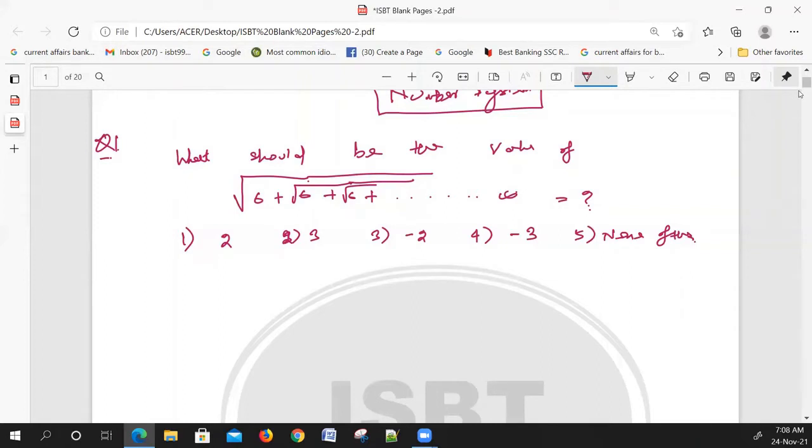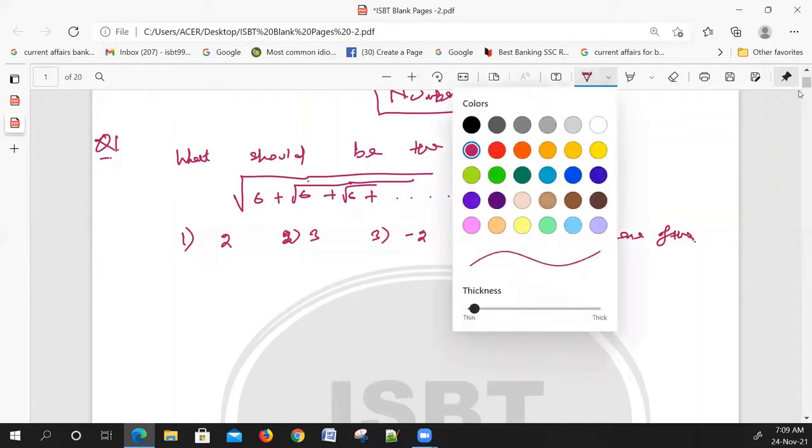I can explain the lengthy method and the shortcut method. Now time is over. Come to the explanation.